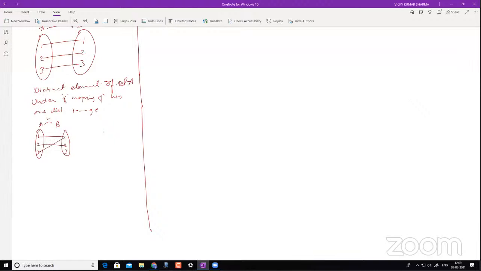Now, what about this? Put it in the chat box. Is this a one-to-one function now? This is definitely a function, but is it one-to-one? Most of you say no, it is not. Why? Because a distinct element of A under some mapping should have a distinct image. You don't have a distinct image here. You see, this has got 2 pre-images. This is not distinct anymore. But it is a unique image.